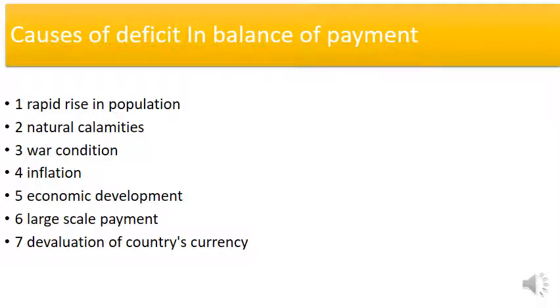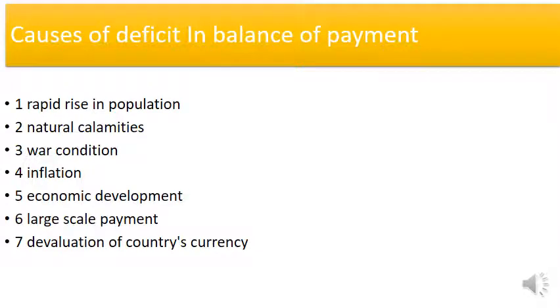Next is inflation. Inflation is very commonly found in our economy. When inflation occurs, a deficit of balance of payment results. When the price of any product increases, it is called inflation. Inflation in a country leads to deficit in the balance of payment, meaning the import-export relations between countries decrease and the overall deficit is caused by inflation.